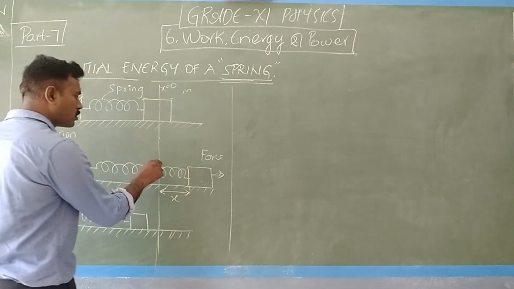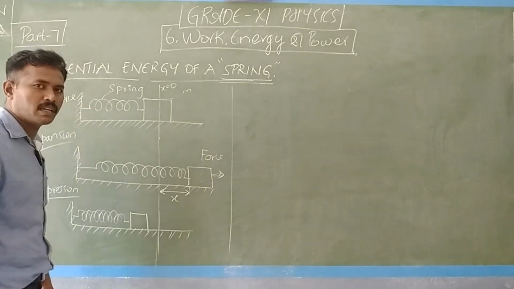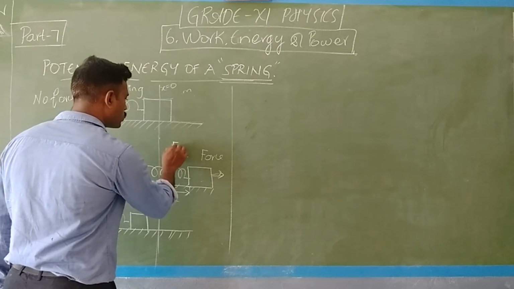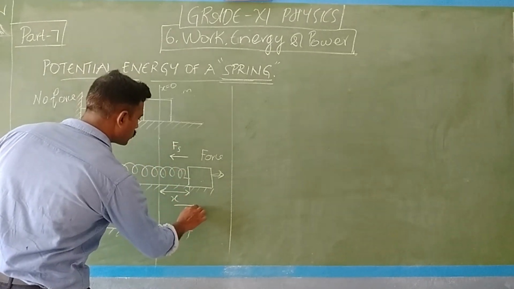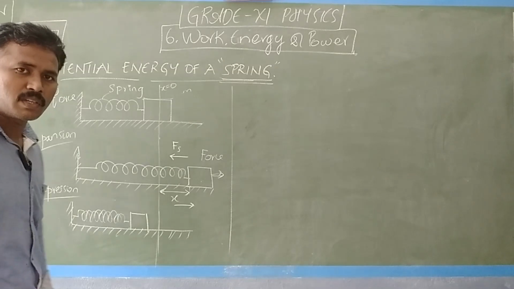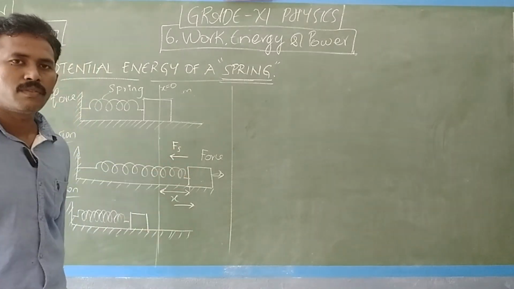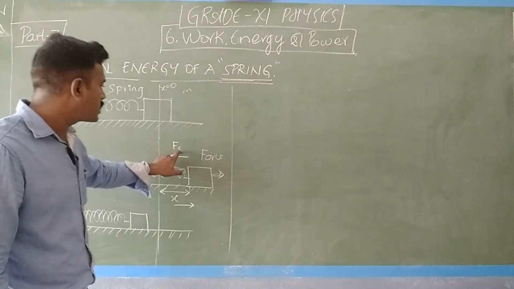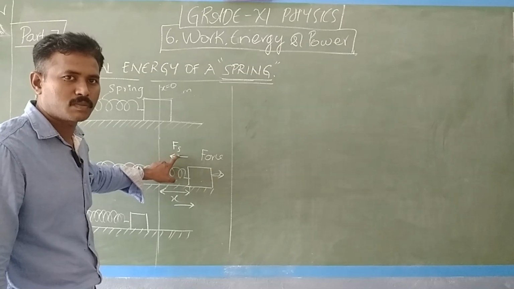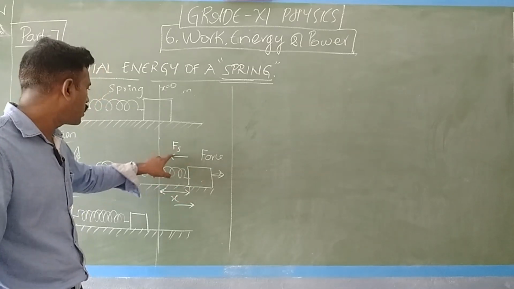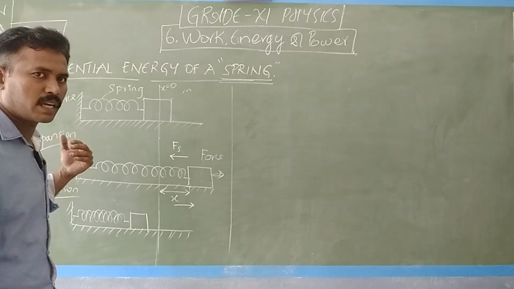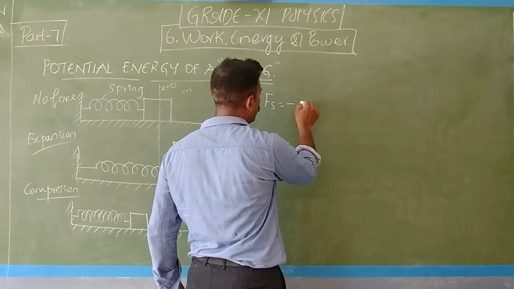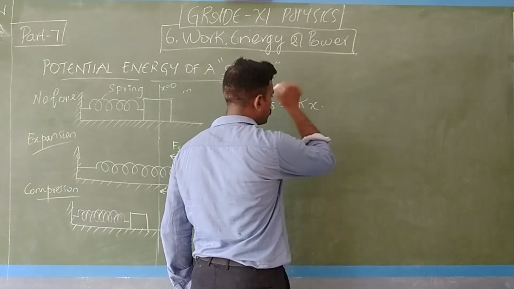Then what is the force of the spring? The force of the spring is denoted as Fs. Displacement is a vector, and the force is also a vector. The S in Fs refers to the spring. The force of the spring on the wooden block is Fs, and that will be on the left side. So Fs is equal to negative k times x.